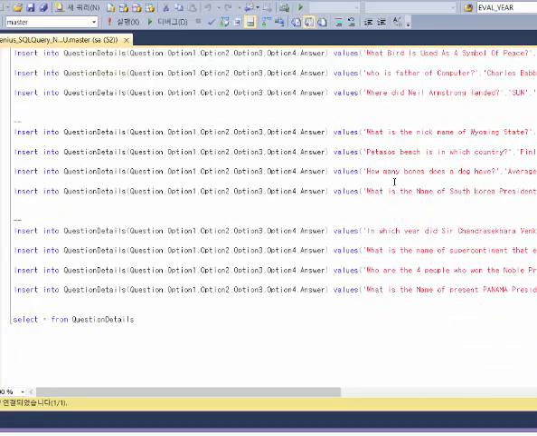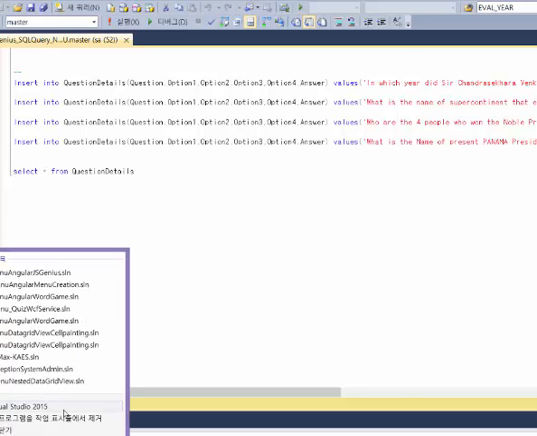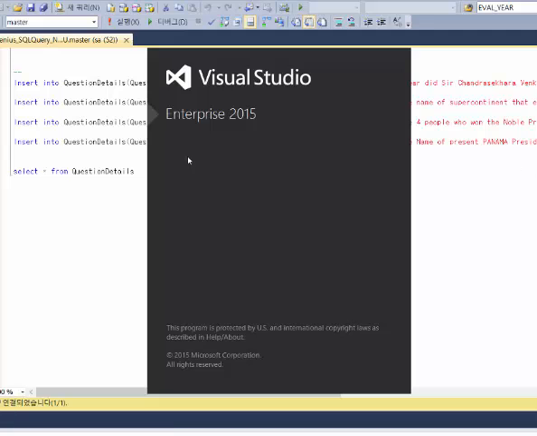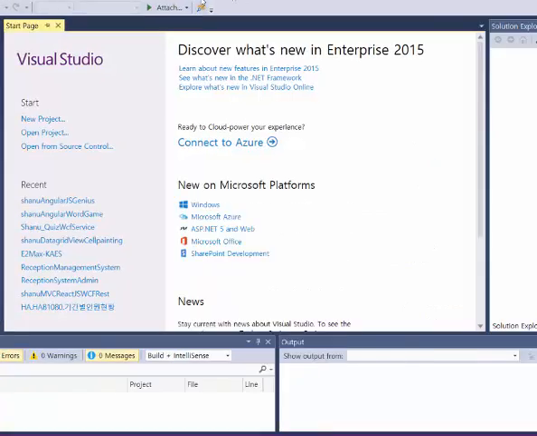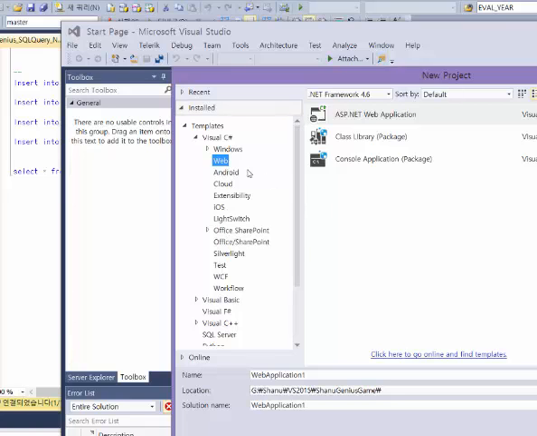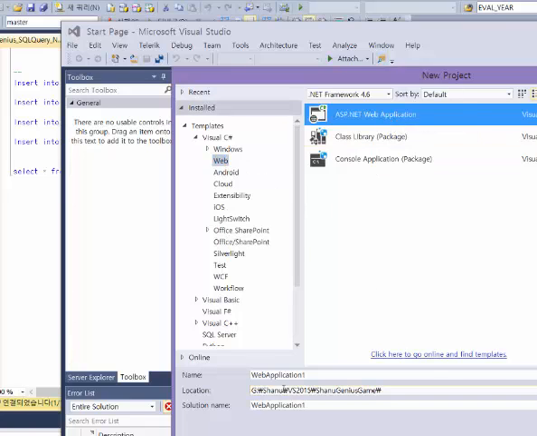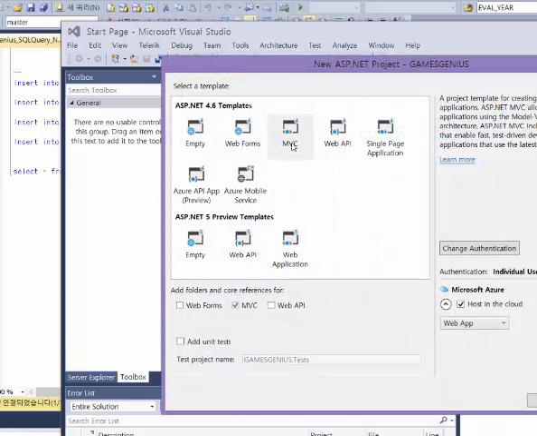After creating our table and inserting sample records, now let's see how to create the application. To create the application, we start Visual Studio. I have been using 2005, and from here you click New Project, and then you select Web, and you select ASP.NET, and you give some name. So now, for example, okay, and here I click OK. So we select MVC and Web API. We click OK.